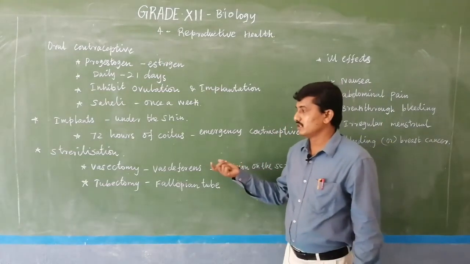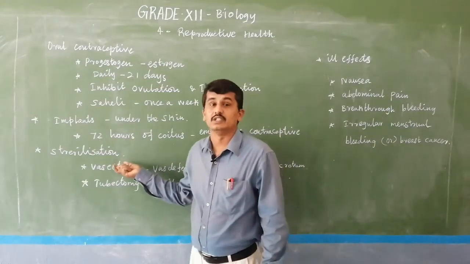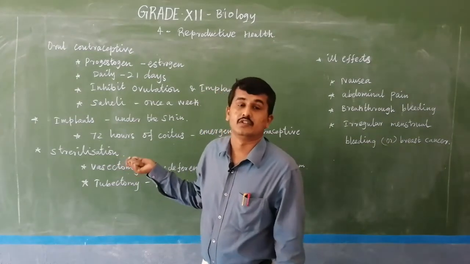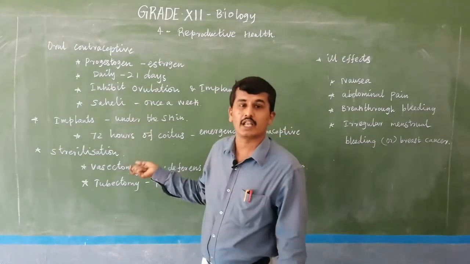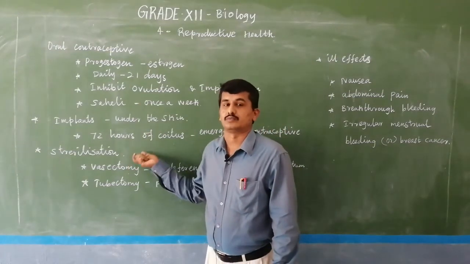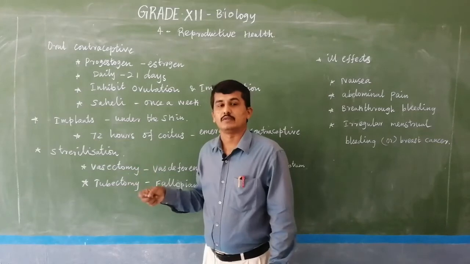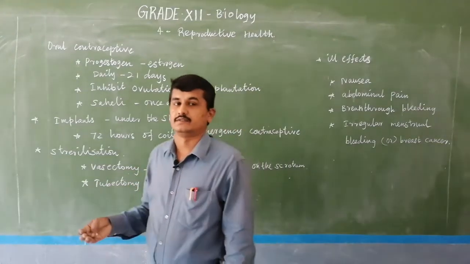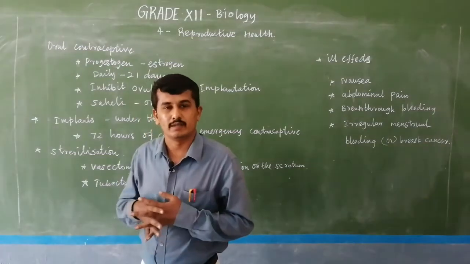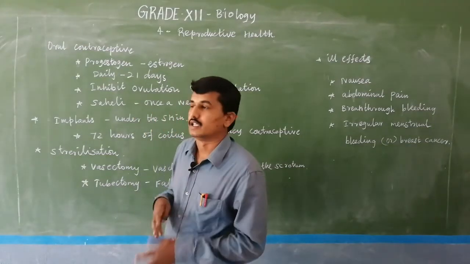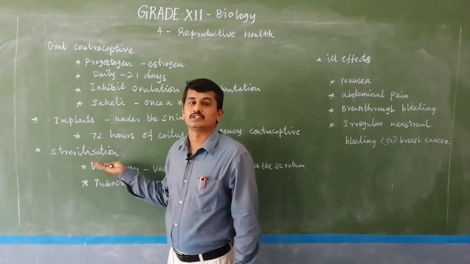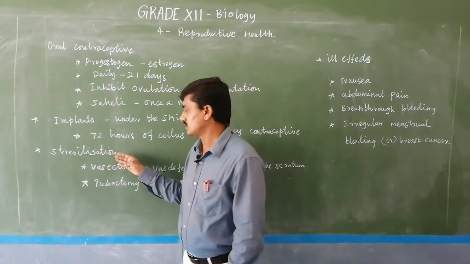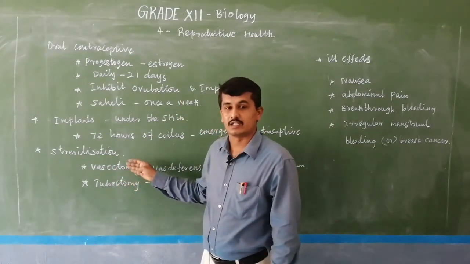The next method is a permanent method, that is sterilization. Sterilization is nothing but the permanent method of contraception. For example, the female or the couple already has 3 children and does not need any more children. Then the couple uses sterilization, a permanent family planning method. It is not reversible.